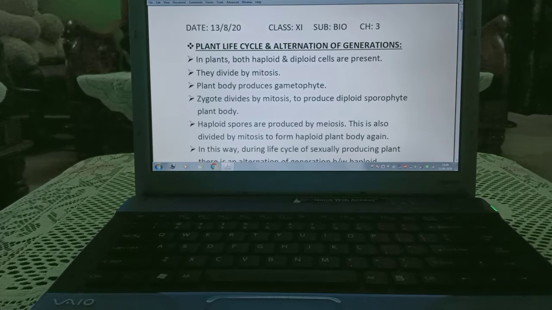Hi students, today we are starting our last topic of the chapter, that is plant life cycle and alternation of generations.